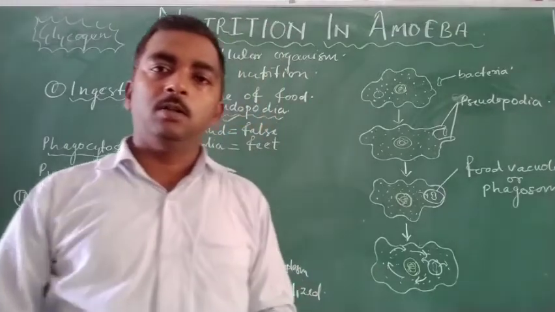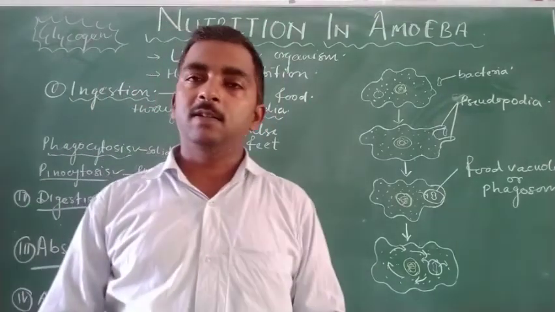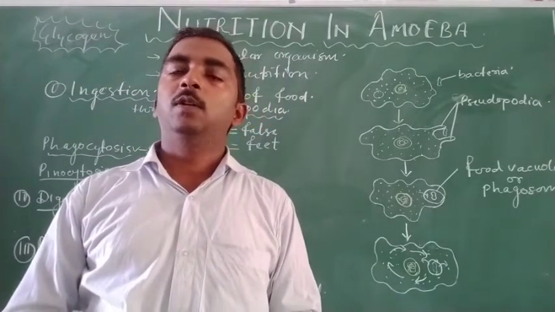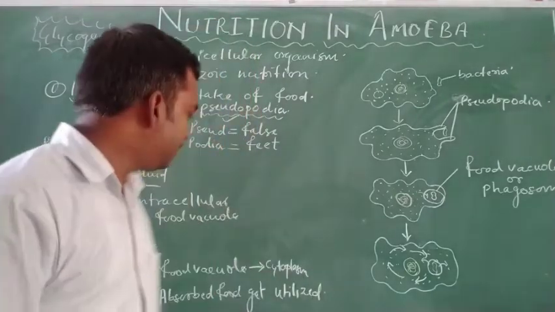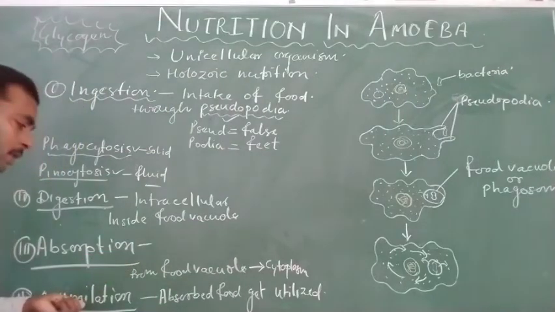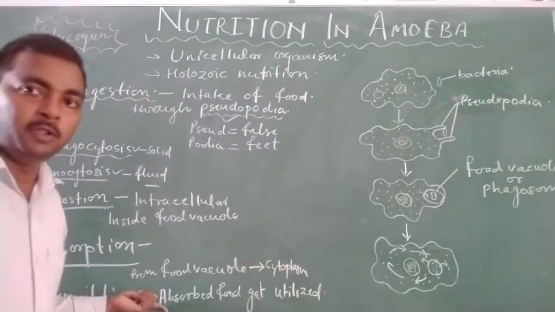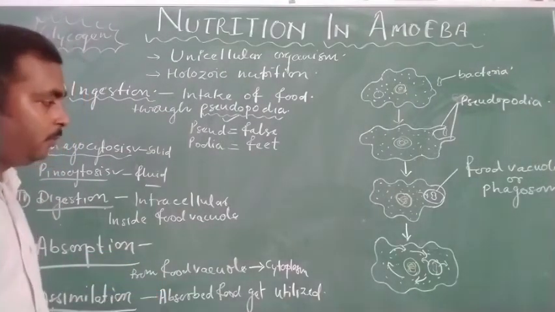So in amoeba, the excess digested food remains stored in the form of glycogen. So this is all about absorption, and assimilation means the utilization of food.